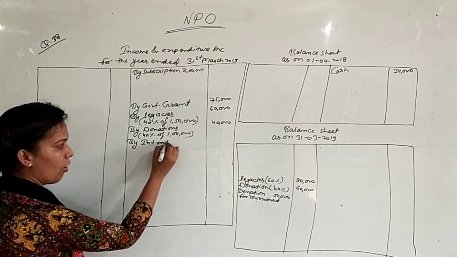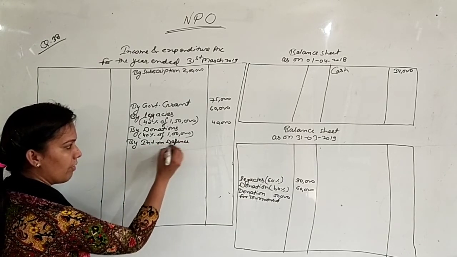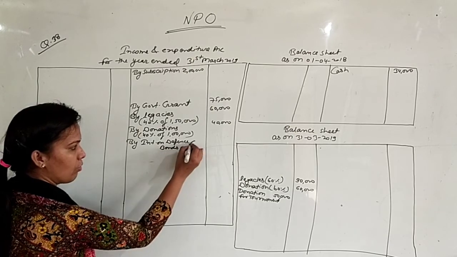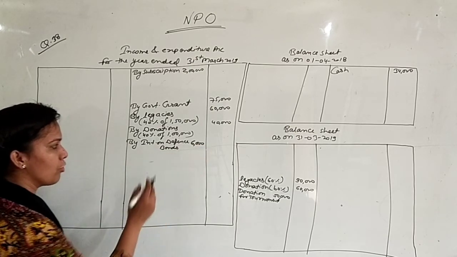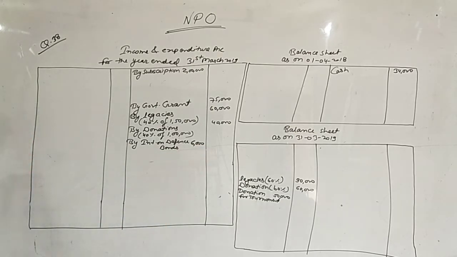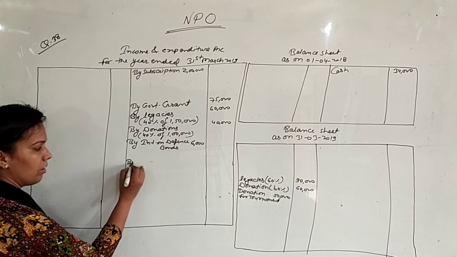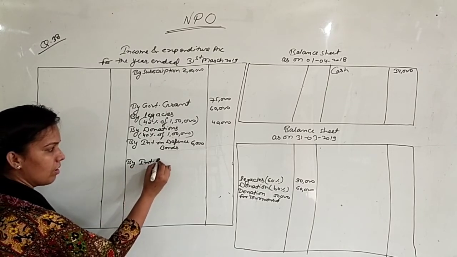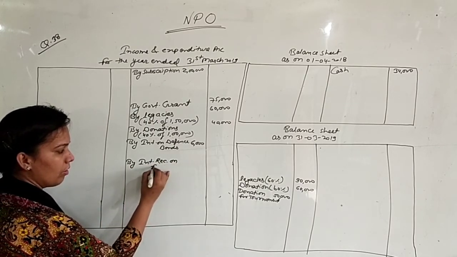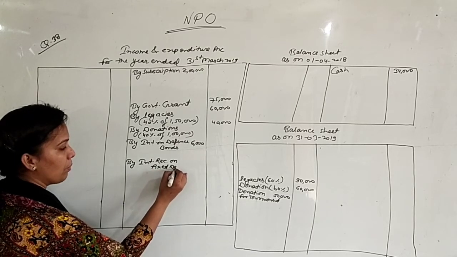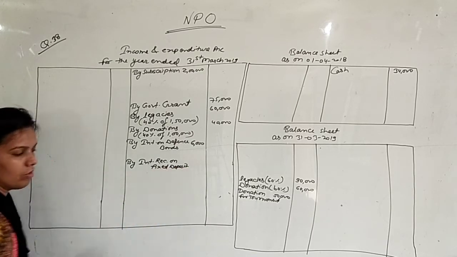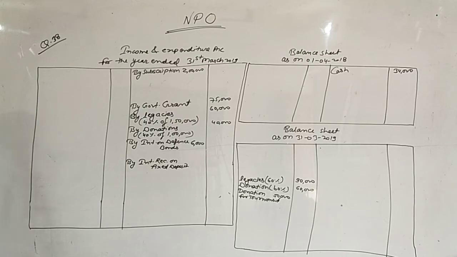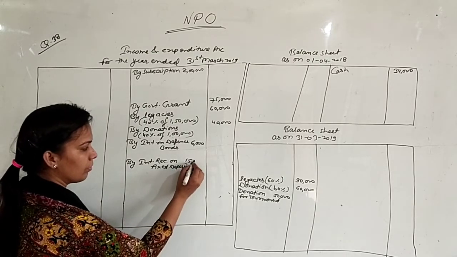By interest on defense bonds 6,000. I am writing it in the inner column because you may receive some outstanding interest. Interest received on FD, that is fixed deposit. By interest received on fixed deposits, we will write the same point in the inner column, 15,000.